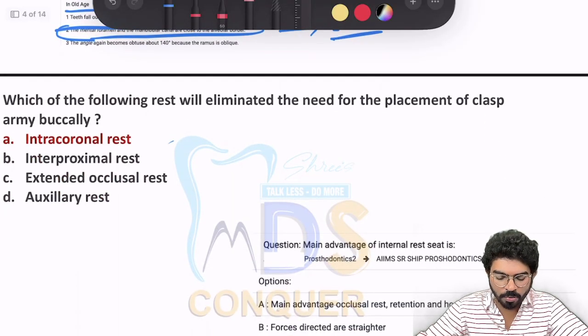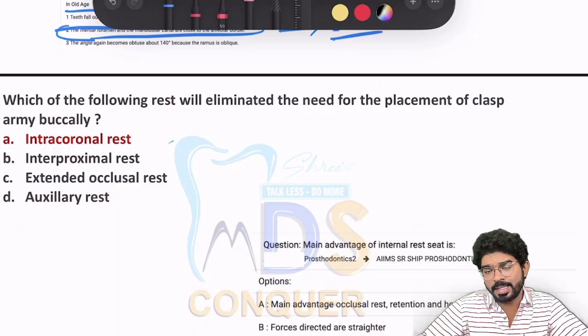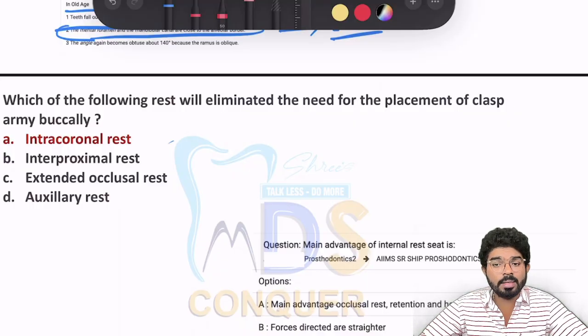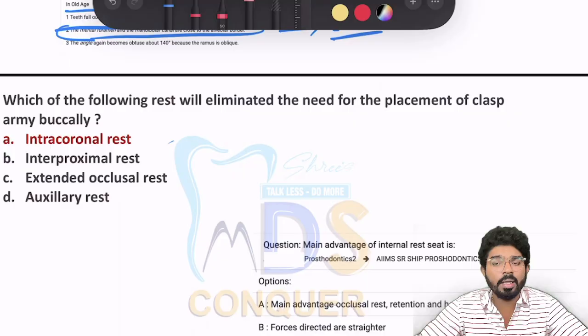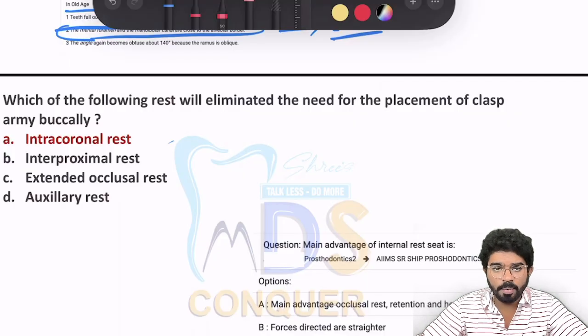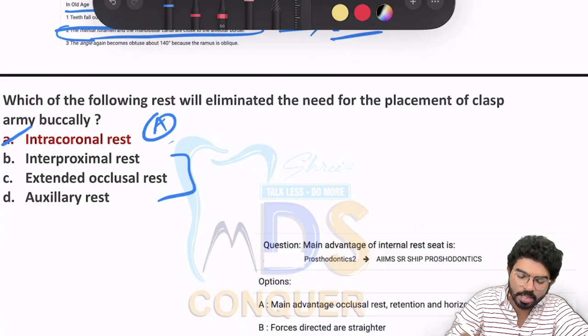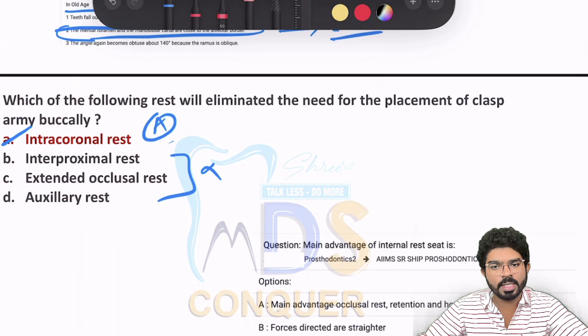The next question: which of the following rests will eliminate the need for the placement of a clasp arm buccally? Whenever you want to eliminate placing buccally, lingually, or any sort of extensions, you have to place it very close to the center of rotation, the long axis of the teeth. The only option that is inclined that way is option A, whereas the other options are moving away from the center.